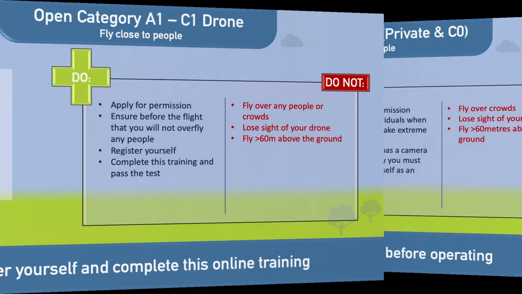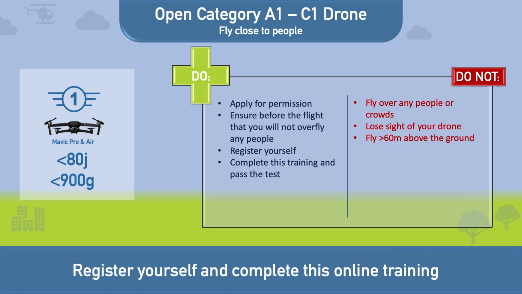Make sure you read the user manual before operating the drone. If you are operating a C1 class drone weighing less than 900 grams and 80 joules of energy, for example the DJI Mavic Air, or if you are operating a drone with no CE marking and less than 500 grams, then you will also be operating in the A1 subcategory.